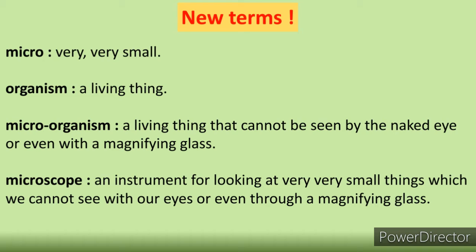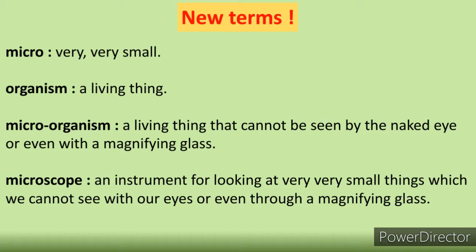What does it mean? A living thing that cannot be seen by the naked eyes or even with a magnifying glass. With our open eyes or a magnifying glass also we cannot see that living thing. That living thing is called a microorganism. Micro means very small and organism means living thing. That means a very small living thing which we cannot see even with our eyes.